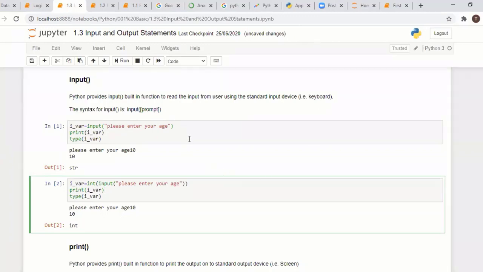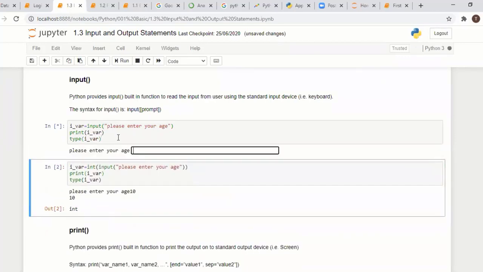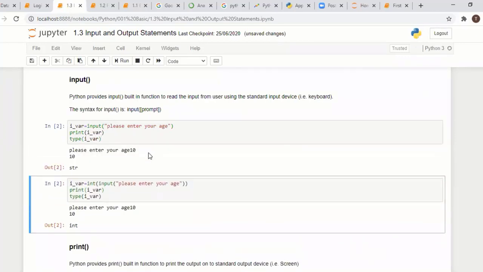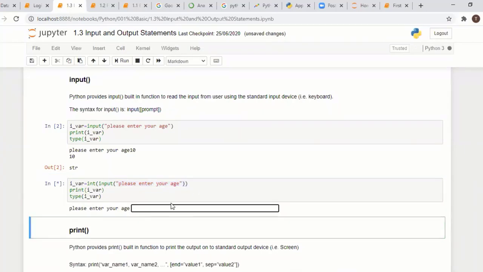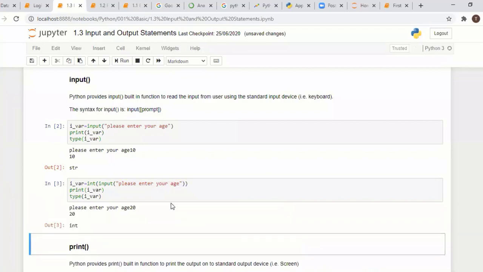Both the lines look the same, but there is some difference. What is the main difference? Here in default, we are taking whatever value we get from the user. Default is string, but here we are converting that string into integer, whatever we get from the user. If I type 20, it is getting converted into an integer.